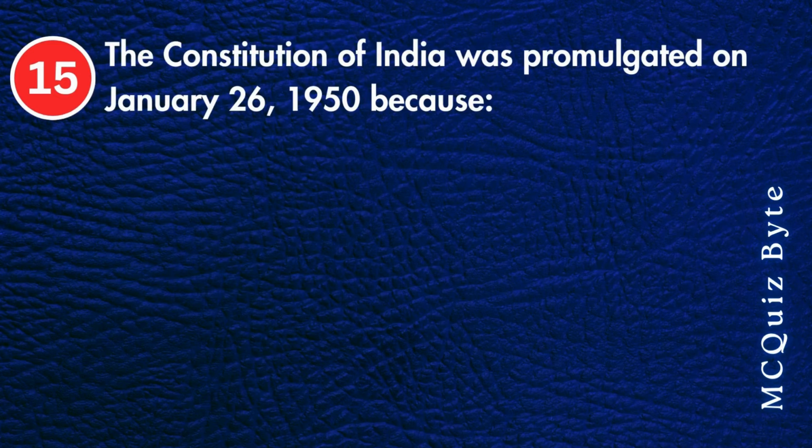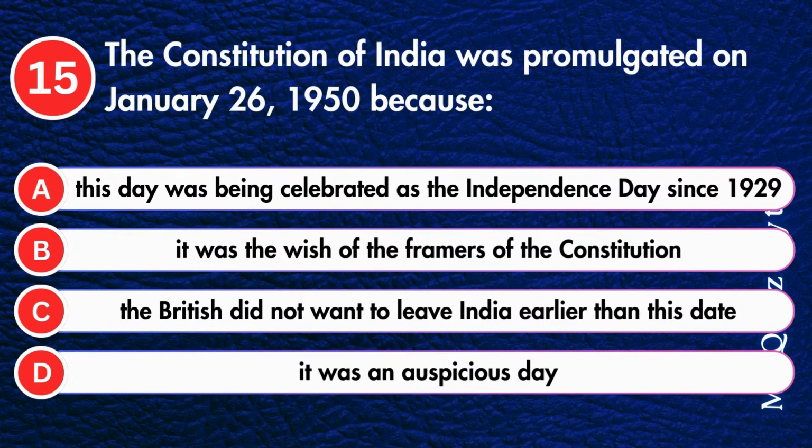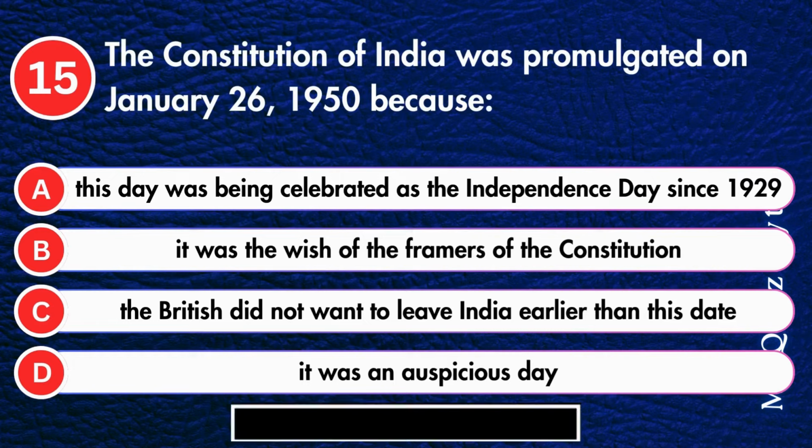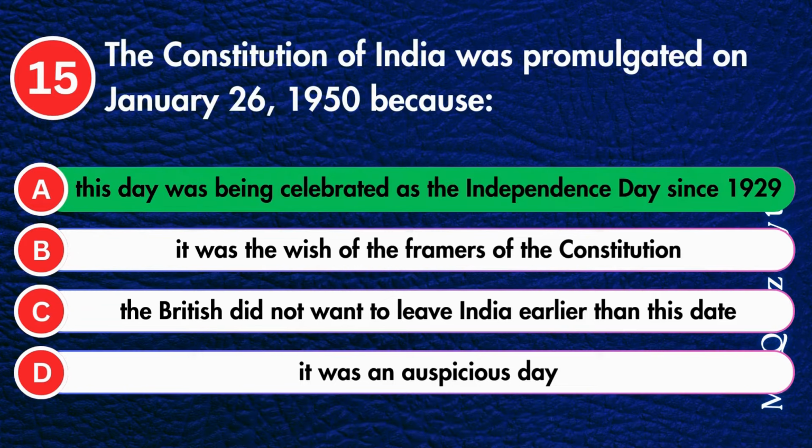The Constitution of India was promulgated on January 26, 1950 because this day was being celebrated as the Independence Day since 1929. It was the wish of the framers of the Constitution. The British did not want to leave India earlier than this date, or it was an auspicious day. Correct answer is, this day was being celebrated as the Independence Day since 1929.